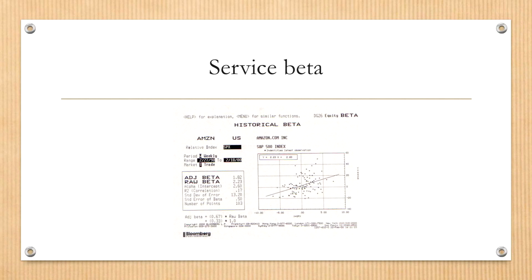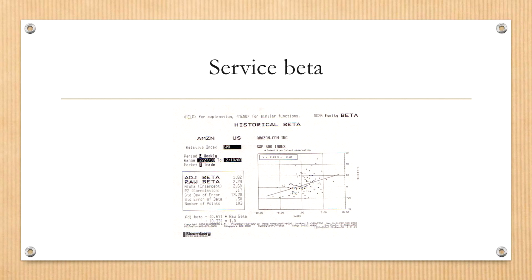So what does this number mean? Well, 2.6 is the intercept of the regression, and 2.23 is the beta estimation. So if you use the market regression method, then what you can get from this regression is beta equal to 2.23. Right? So that's market regression. However, you see on the left side of the ticket, you see ADJ beta and raw beta. And the raw beta, of course, is the beta that you get from this regression, but ADJ beta is 1.82.